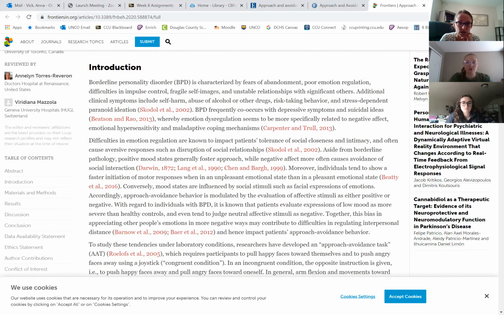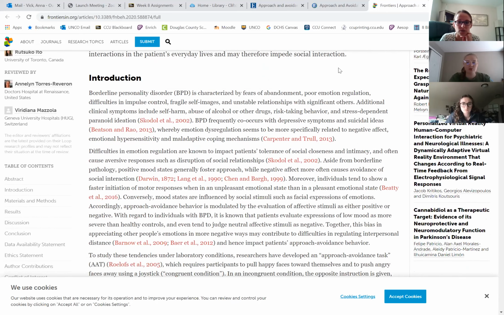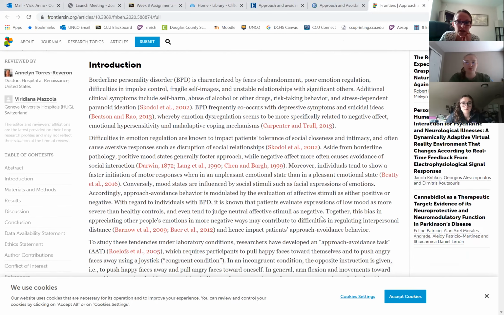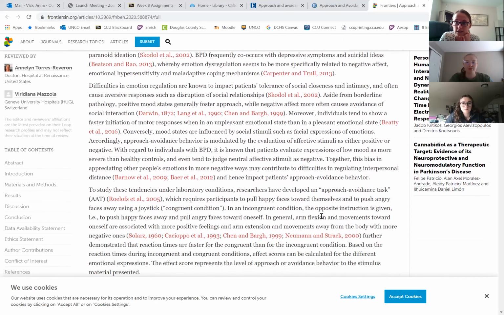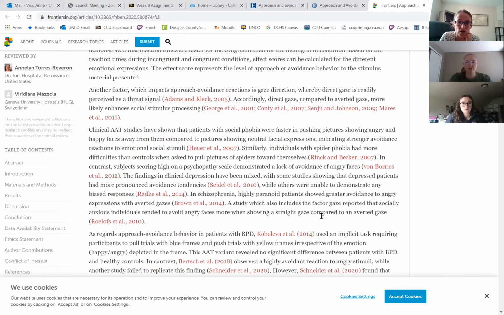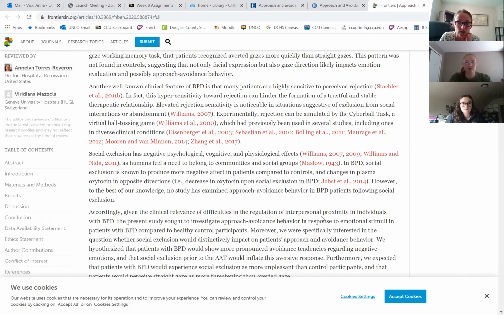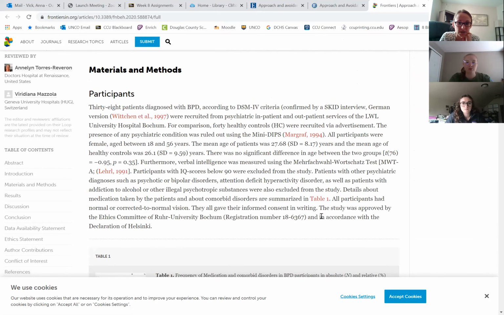And then I can go down into the introduction, and you'll see a really extensive literature review. Basically, the authors are spending this whole part of the paper trying to explain why this research is necessary and valuable. Down we go to participants. Okay, so roughly we can see the average age for these people was 27 years old.